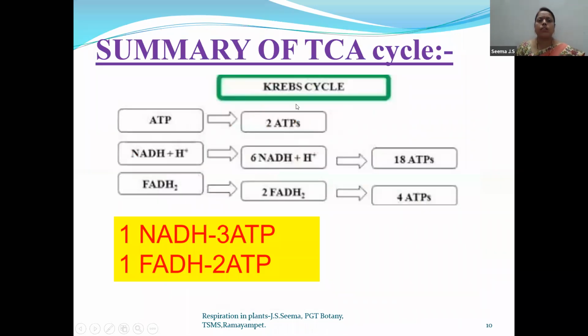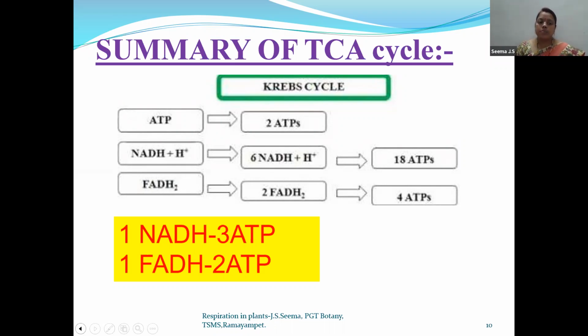Now, what is the summary of the TCA cycle? Now let us see what the energies gained are. Summary is nothing but what energies we gain. Now the TCA cycle has occurred. What is the benefit of the TCA cycle? Something has to be benefited. So yes, we got ATP in the form of GTP. We also got NADH2. We also got FADH2.